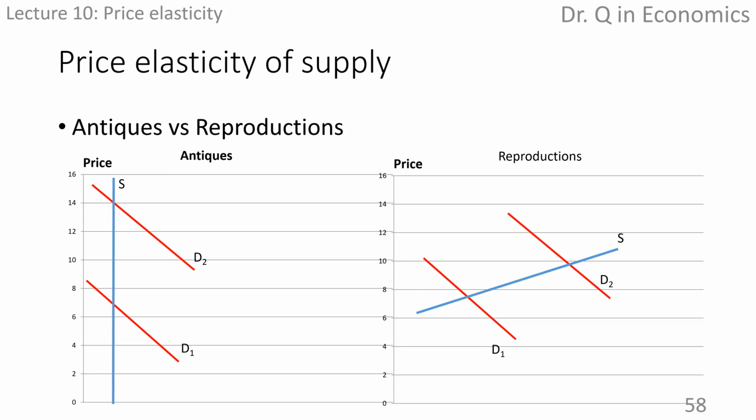Reproductions, on the other hand, have a much more elastic supply, so the prices tend to remain lower even when there is an increase in demand.